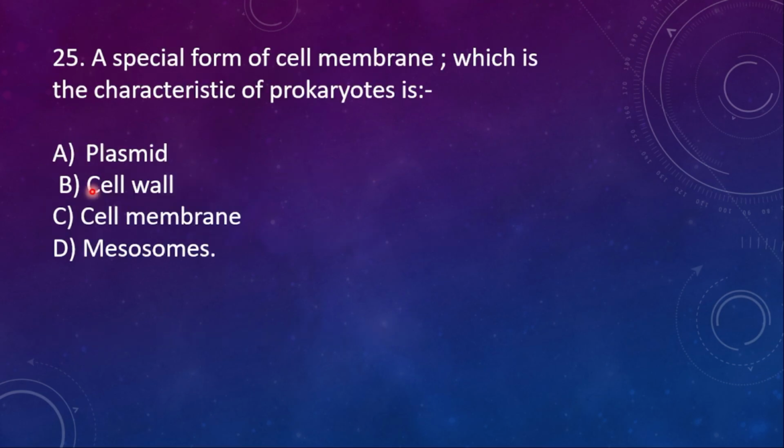25th question. A special form of cell membrane which is the characteristic of prokaryotes is option A, plasmid, B, cell wall, C, cell membrane, and then D, mesosomes. So here the right option is the mesosome. Mesosome is the infolding of cell membrane inside the cell, which is helpful for the respiration of the prokaryotes.